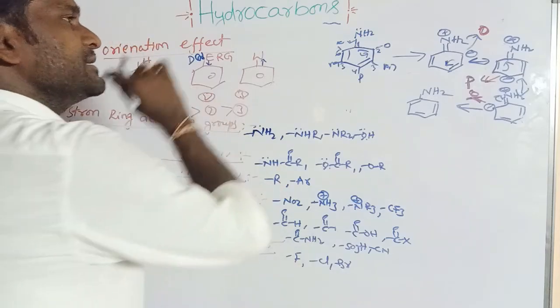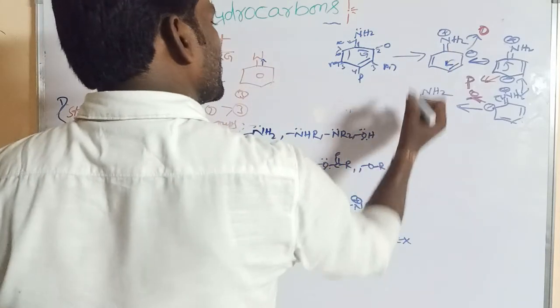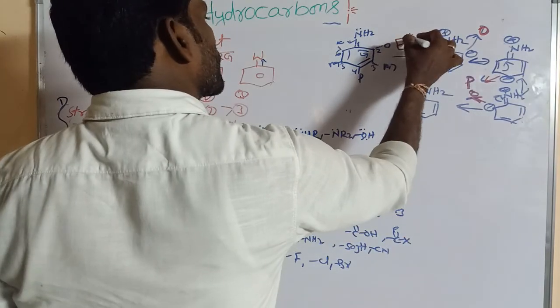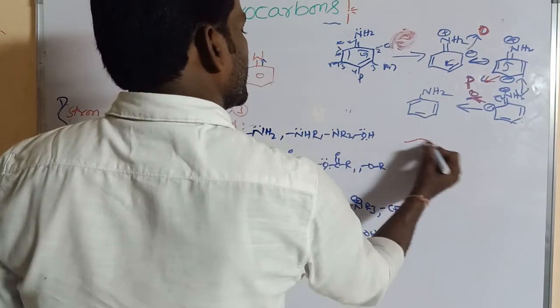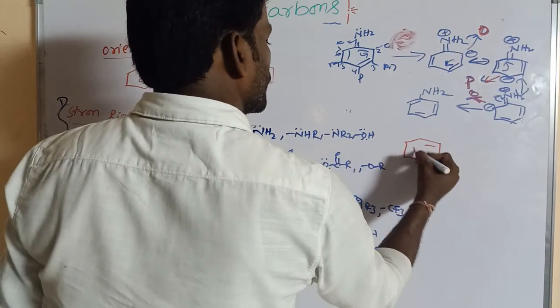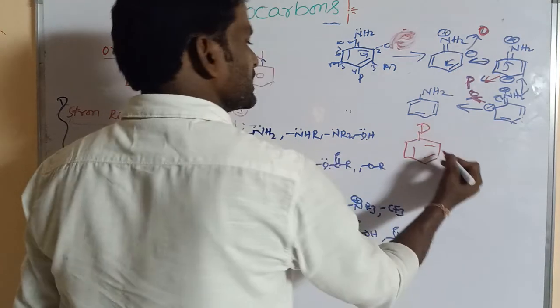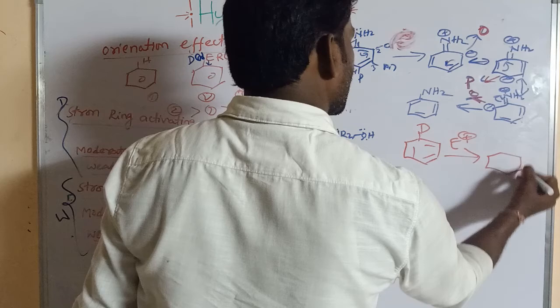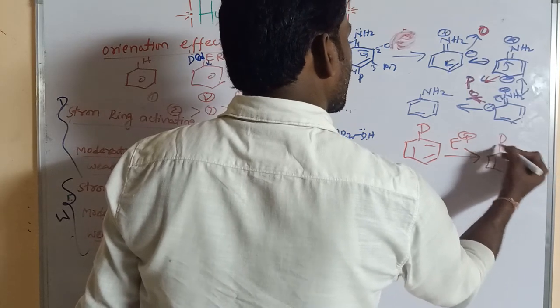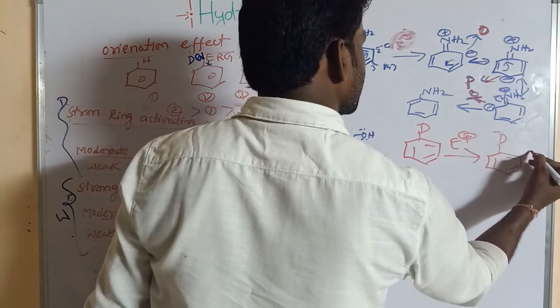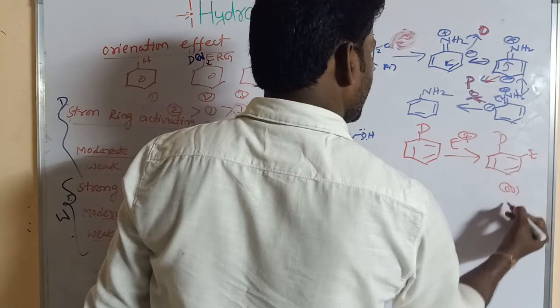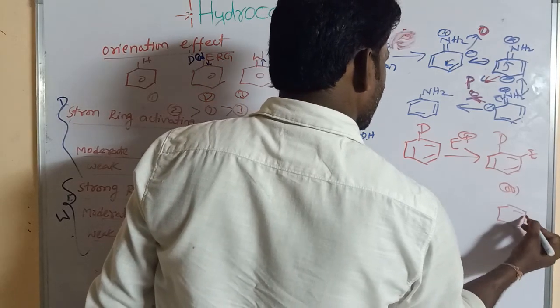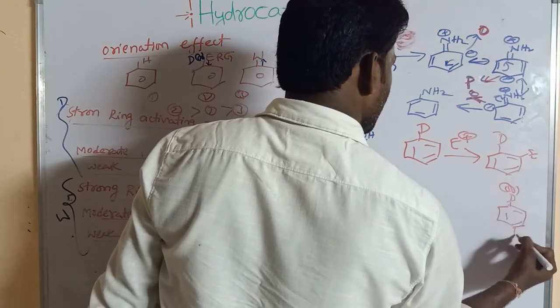So in this case, if the donating group is present on a benzene ring, the electrophile can attack at the ortho position or the para position.